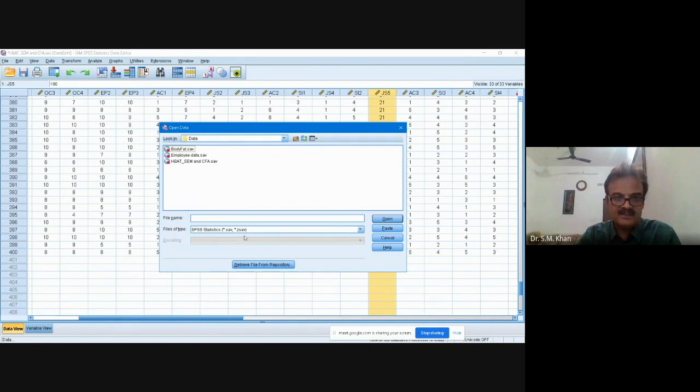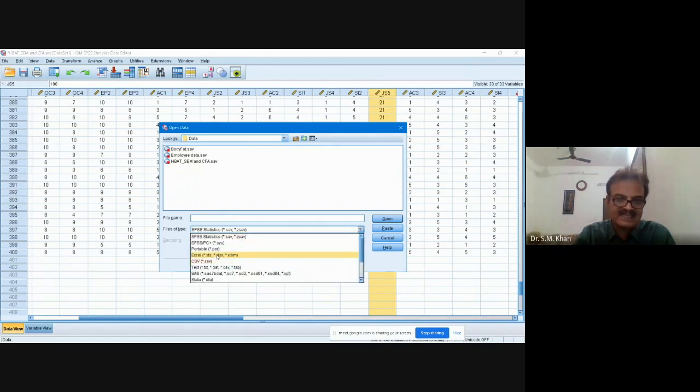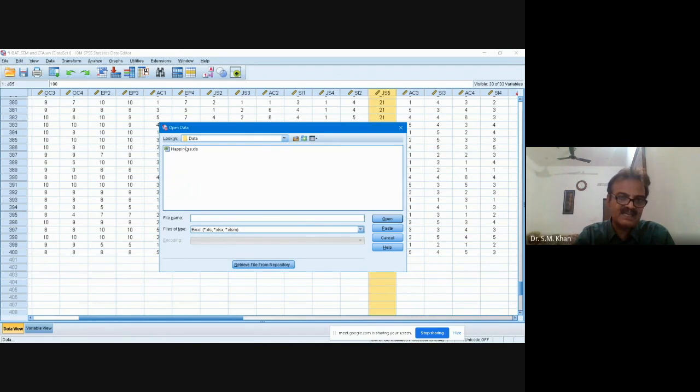Now see, there is no Excel file. Why is it so? File type has been selected as .sav. So click this and select the Excel file. When you select it, the Excel file is visible to you. Open.